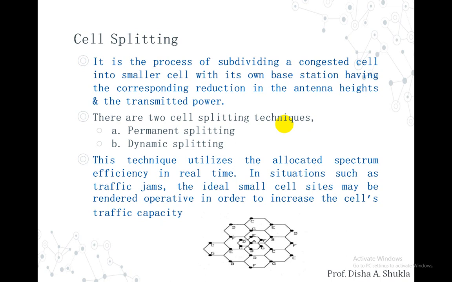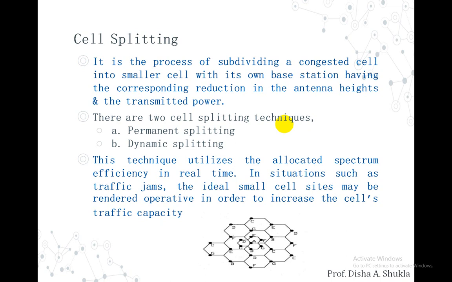When the installation is ready, the actual service cutover is set at the lowest traffic point, usually at midnight on a weekend, and the frequency assignment follows the rule based on the frequency reuse distance ratio Q that we have already discussed.